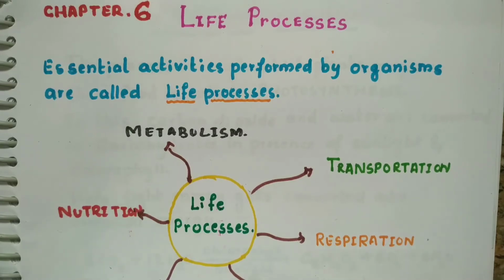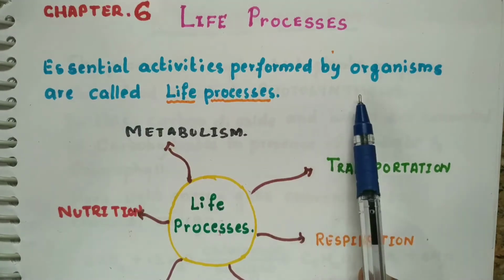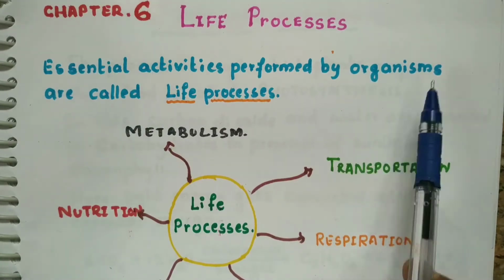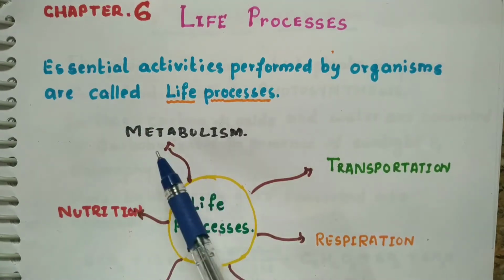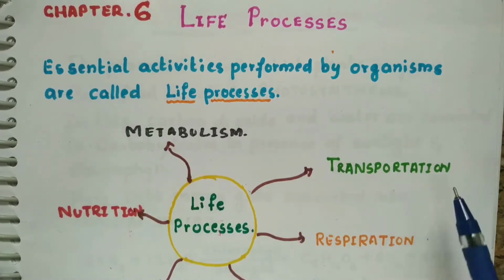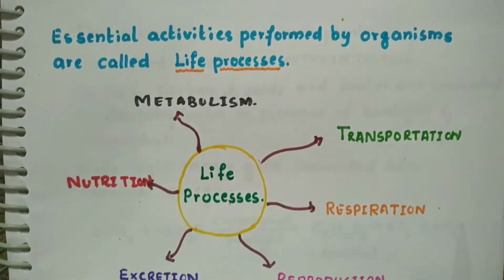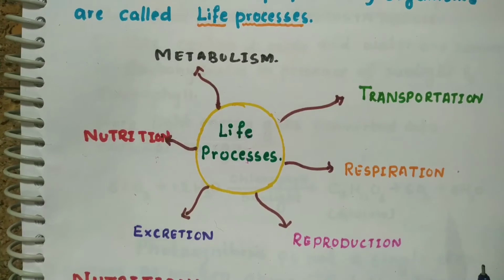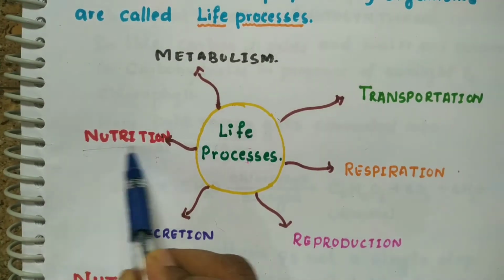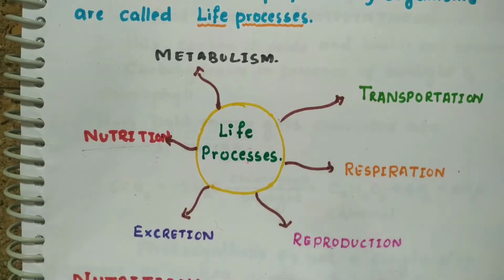Life processes are essential activities performed by organisms. The examples of life processes are metabolism, transportation, nutrition, respiration, excretion and reproduction. And today we are going to learn about nutrition in organisms.